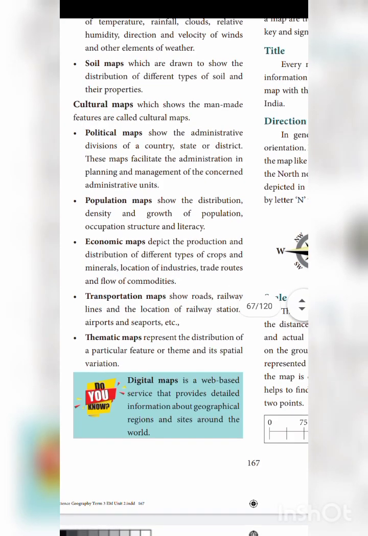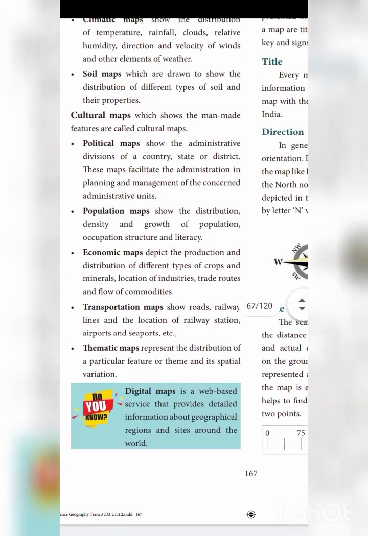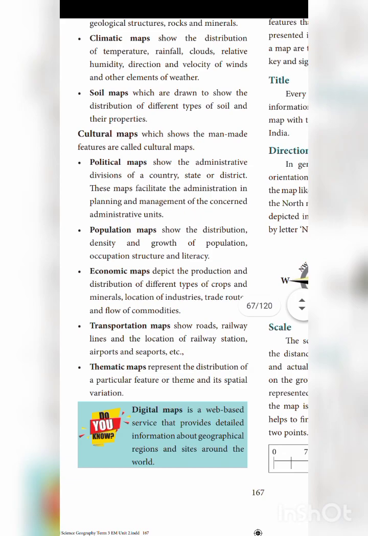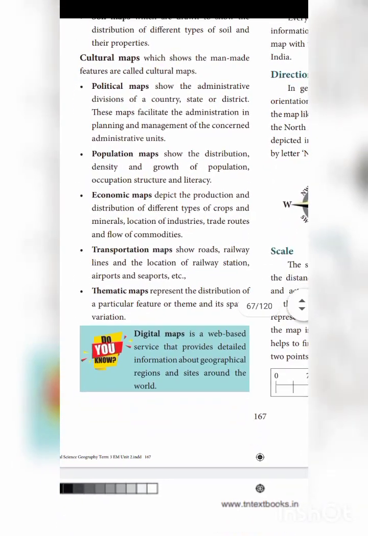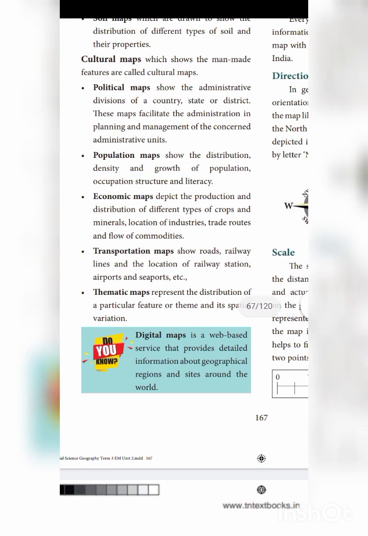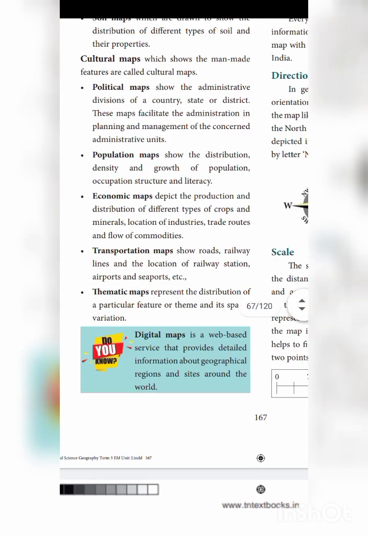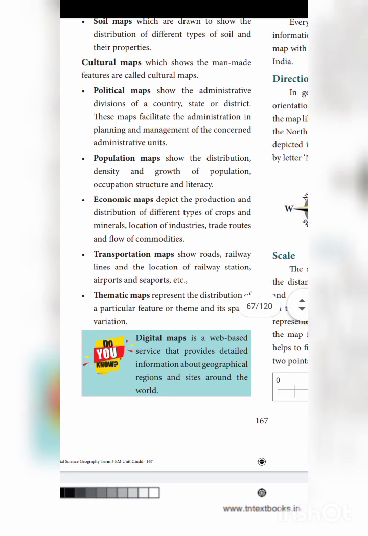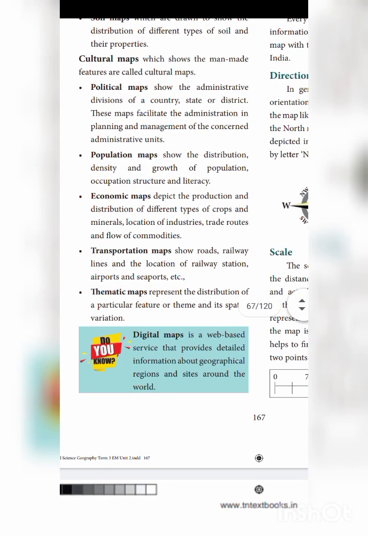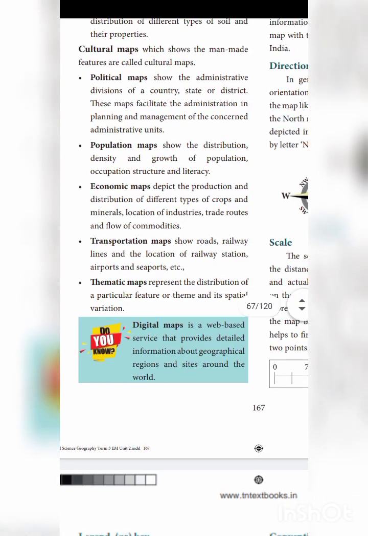Okay, and then next one is cultural map. Okay, cultural maps show man-made features. What does it mean? Political map shows the administrative division of a country, state, district, and these maps facilitate the administration in planning and management of the concerned administrative unit. So, in a country, a state, name of a state, name of a district, name of towns, everything you can see in a political map.